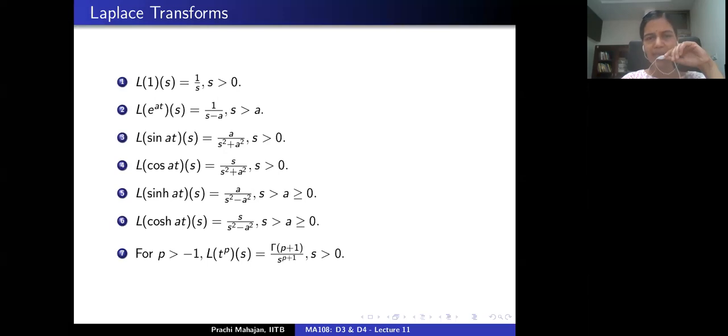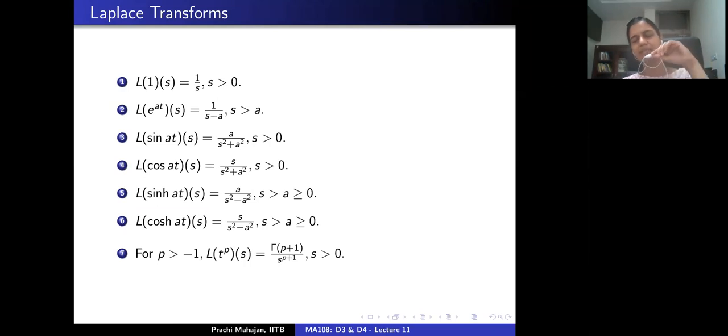It turns out that the Laplace transform of t to the power p is gamma of p plus 1, and in the denominator one has s to the power p plus 1. The improper integral here converges when s is bigger than 0. So these were some frequently encountered basic simple functions for which we computed the Laplace transform last time.